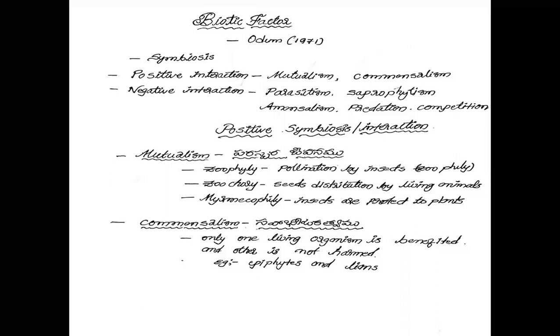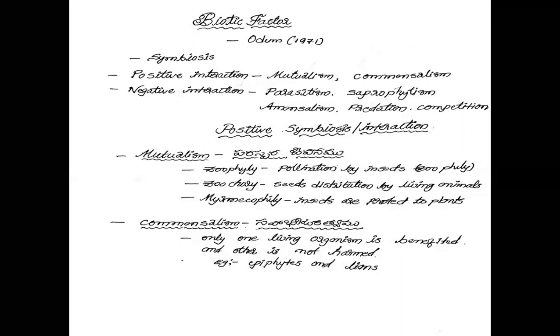So here also two living organisms are benefited. Animals are benefited by eating fruits, and plants are benefited by the spreading of seeds. This is the mechanism of zoochory. And the next mutualism is myrmecophily.